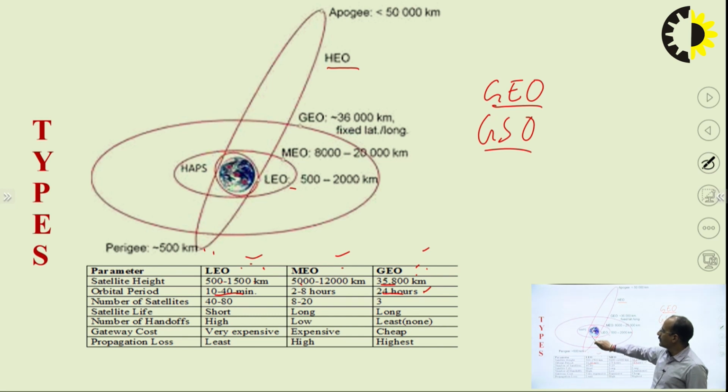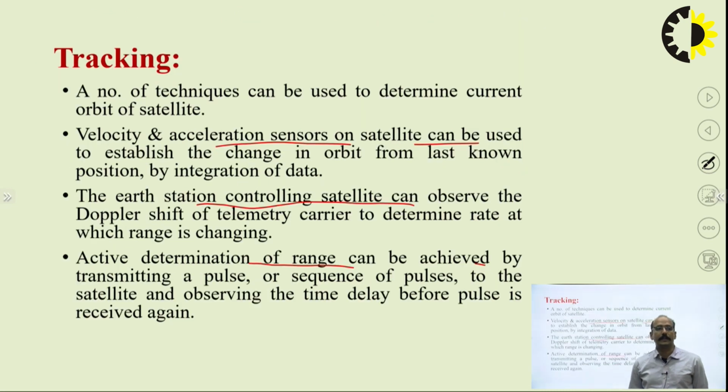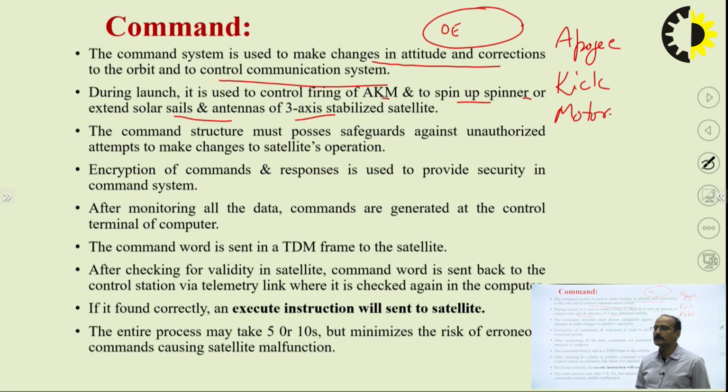Perigee point is just the near point of the satellite orbit to the earth, and apogee is the far point. So when the satellite is orbiting in this orbit and comes to the apogee position, the apogee kick motor will provide the necessary thrust to the satellite to maintain its velocity. So this is the use of that apogee kick motor.